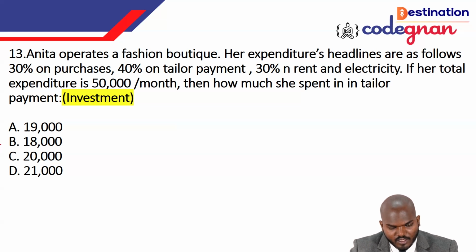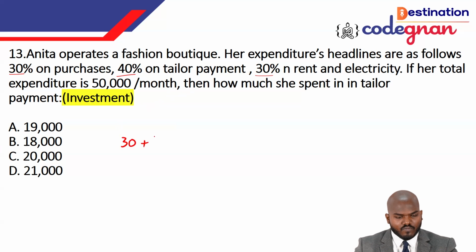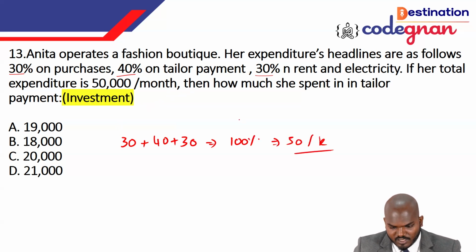So probably you see this. The 100% is 50,000 per month. But she spent totally what? How many percentage did she spend? 30%, 40%, and 30% on rent. So if you count this, guys, 30 plus 40 plus 30%, that is 100% of the money she spent. The 100% money was 50K. That was the money she spent.